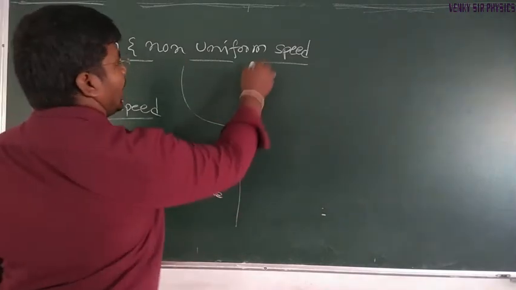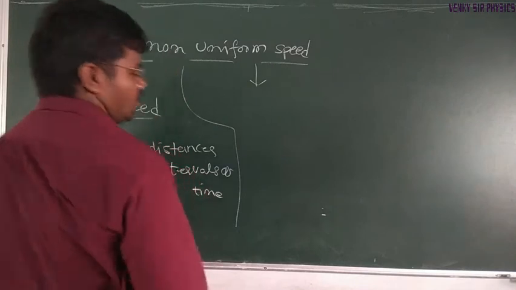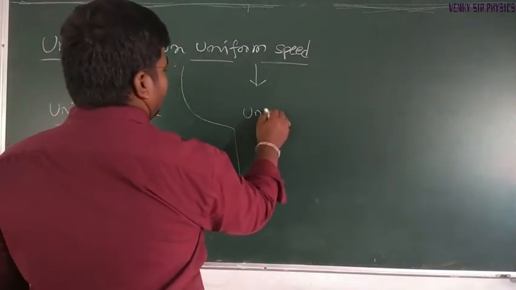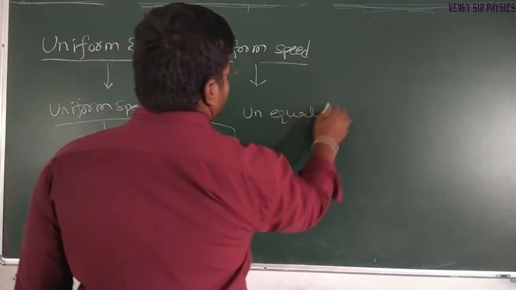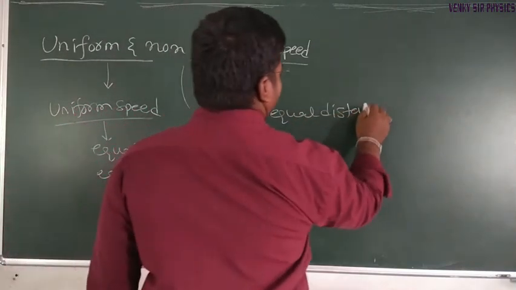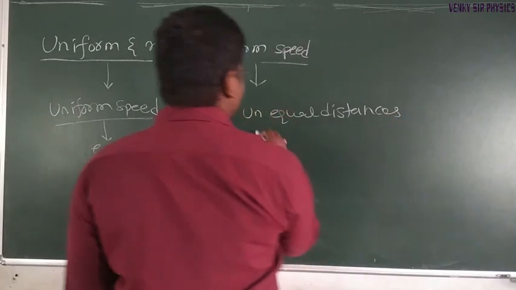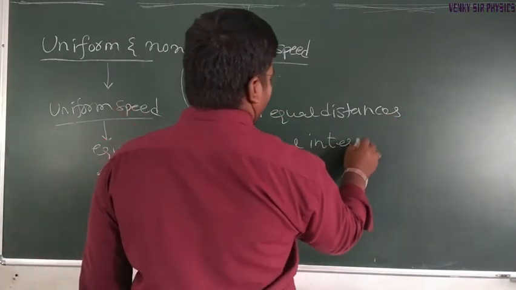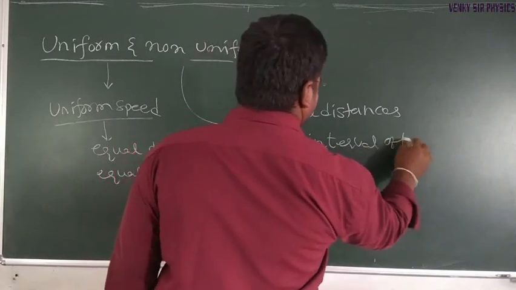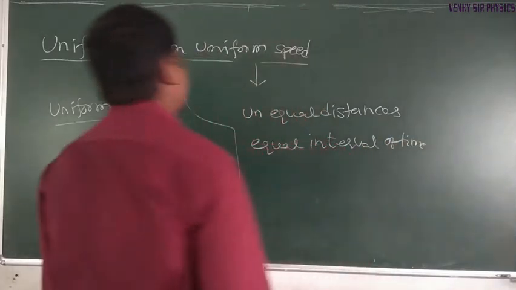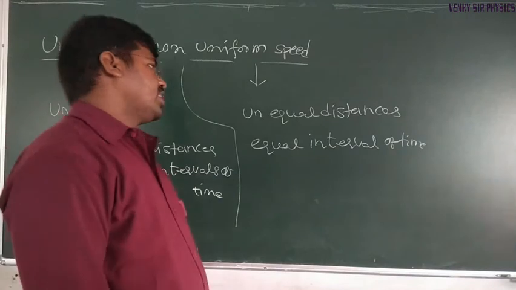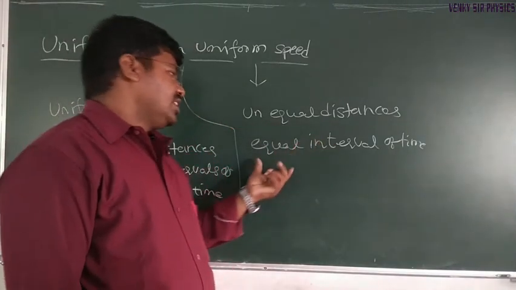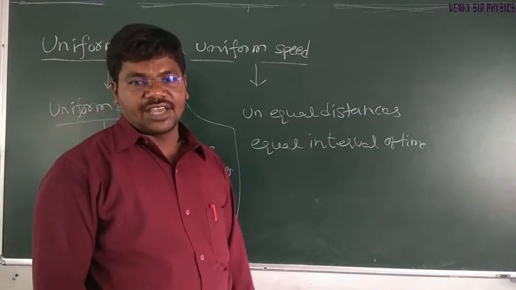Coming to non-uniform speed: when a body has non-uniform speed, it covers unequal distances in equal intervals of time.